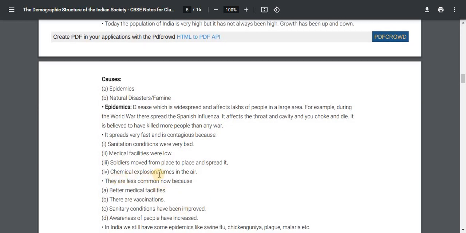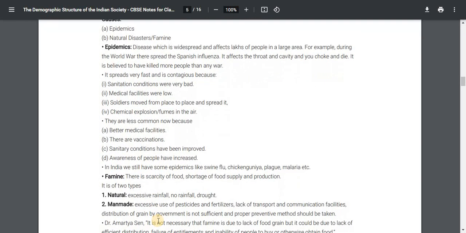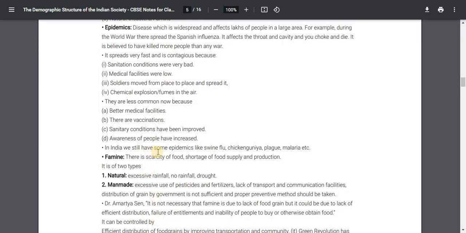Chemical explosion or fumes in the air. Epidemics are less common now because of better medical facilities and vaccination. Sanitation conditions have been improved. Awareness of the people has increased. In India, we still have some epidemics like swine flu, chikungunya, plague, malaria, etc.